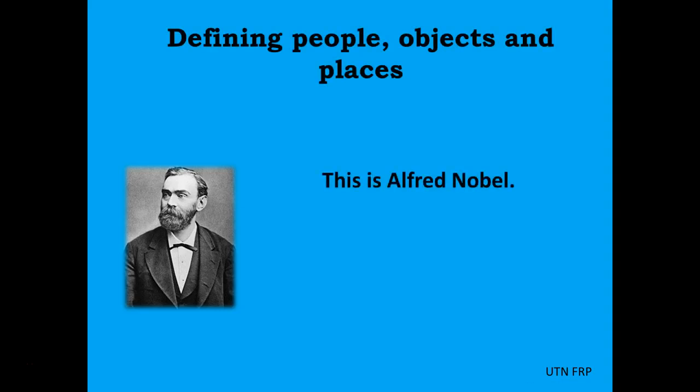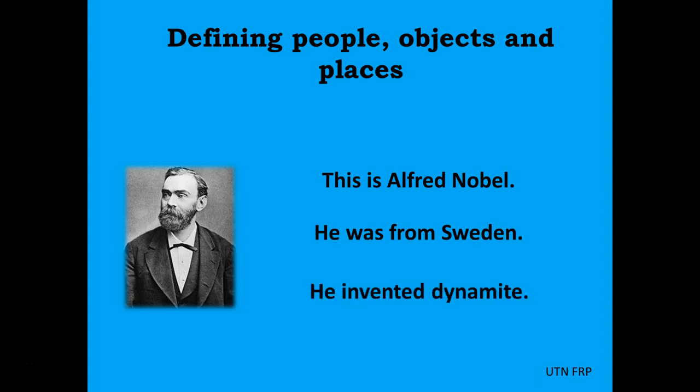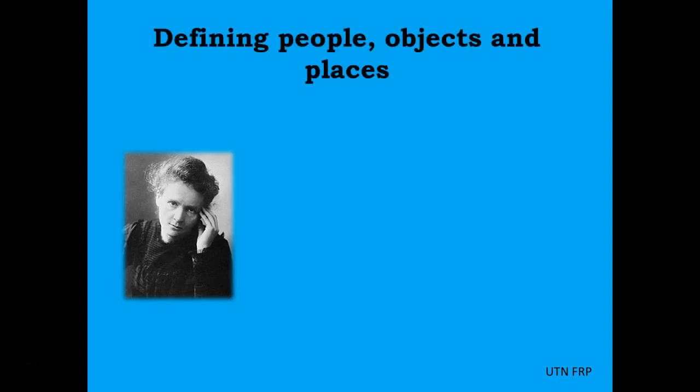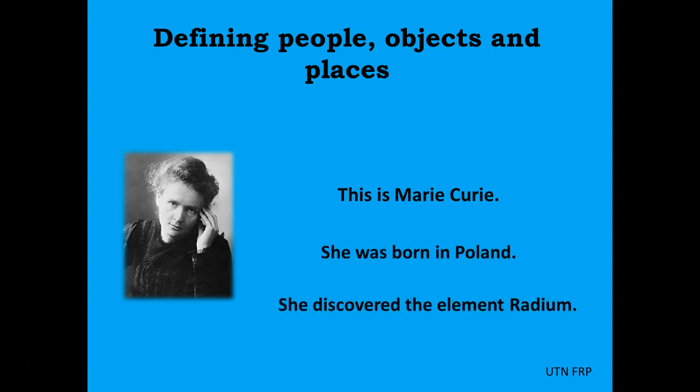Let's see. This is Alfred Nobel. He was from Sweden and he invented dynamite. How about this woman? Who is she? This is Marie Curie. She was born in Poland and she discovered the element radium.